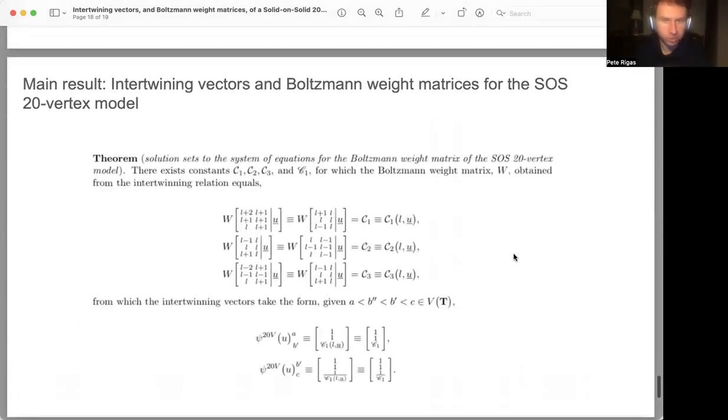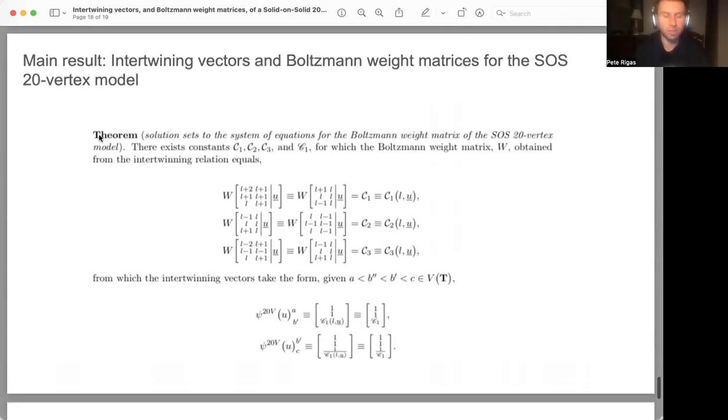And as we had alluded to, just to conclude, the main result is that the intertwining vectors and the Boltzmann weight matrix for the solid on solid 20 vertex model, which is just basically given by a little theorem that I have in the upcoming project, is given by the solution sets to the system of equations for the Boltzmann weight matrix of the SOS 20 vertex model, which is asserting the existence of 3 constants, script C sub 1, C sub 2, C sub 3, and script C sub 1, for which the Boltzmann weight matrix W obtained from the intertwining relation equals these 3 constants.